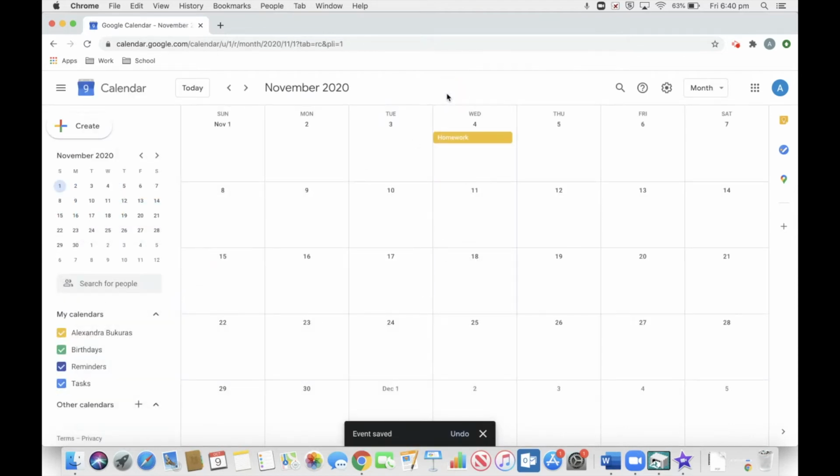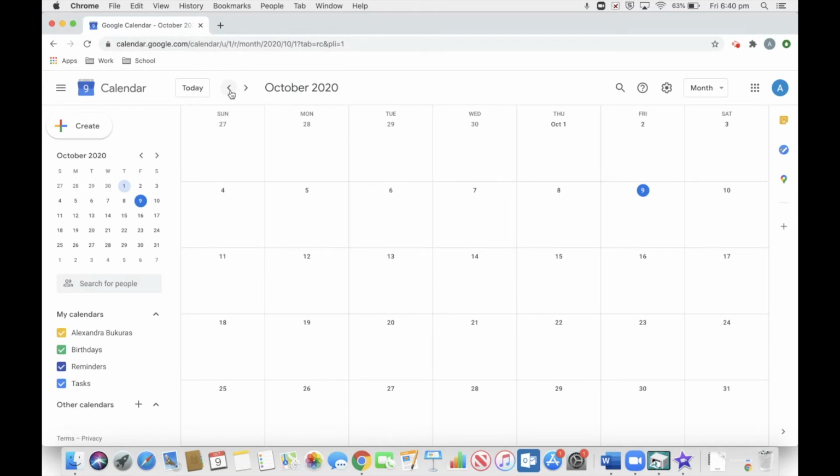And there we go. Now let's go back to October. So looking at the calendar, we have just under 4 weeks until this assignment is due. As we know from our plan in our Google Doc, there are 3 major parts or sections to this assignment.